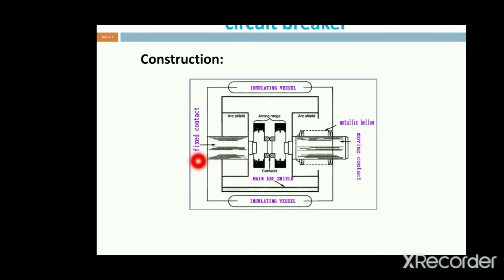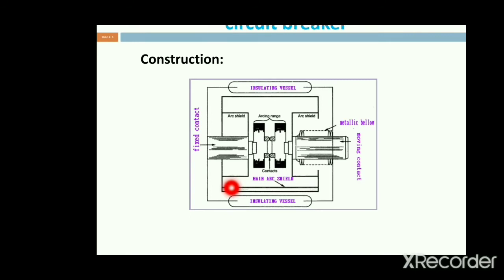By using the glass and the ceramic vessel, this is the outermost cover of the vacuum circuit breaker, made of glass and ceramics. By using the glass and the ceramics, only the vacuum will be placed inside the circuit breaker. It does not dissipate and it does not absorb. For that reason we are using the glass and the ceramic.